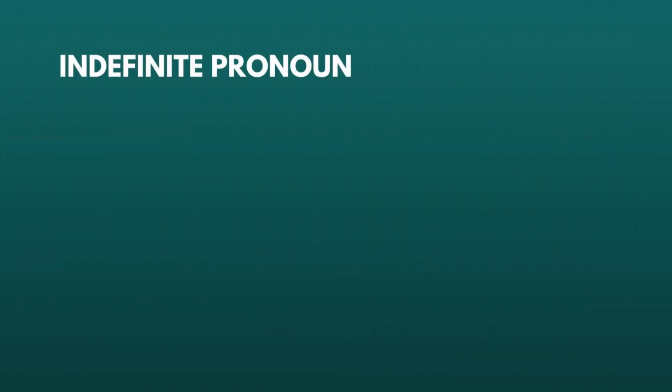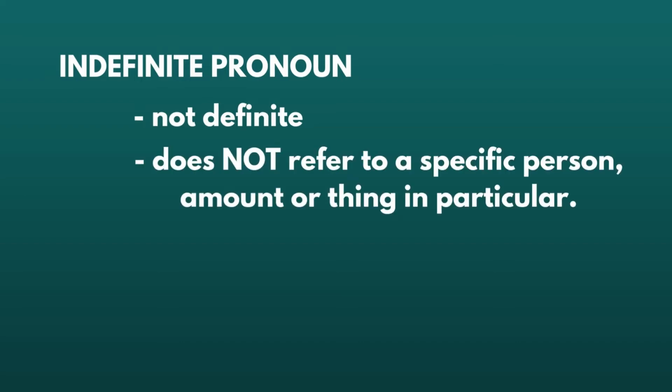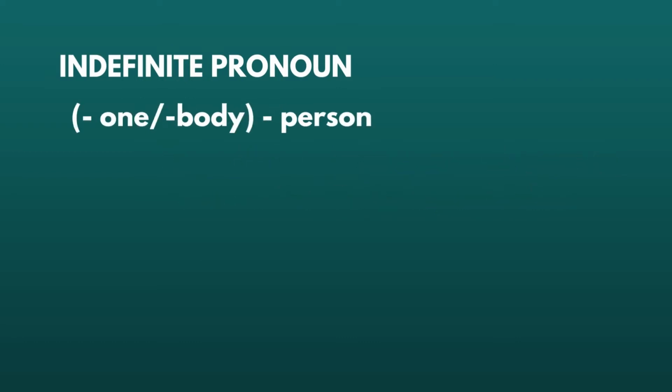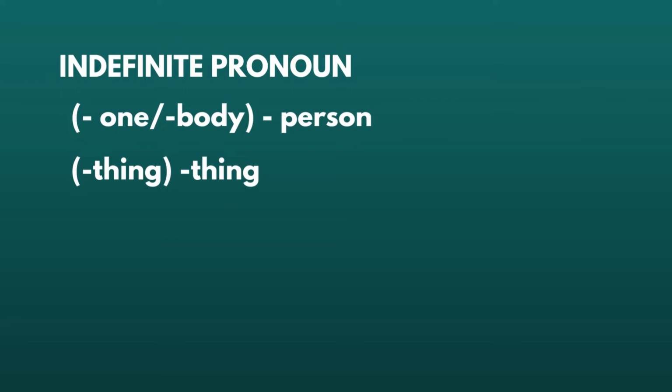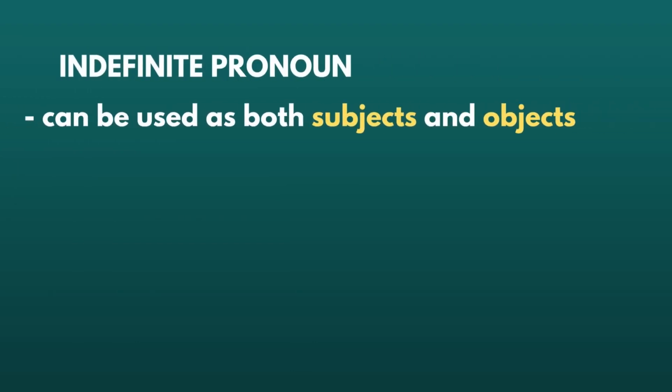Now let's start with the definition of indefinite pronoun. Indefinite means not definite, or does not refer to a specific person, amount, or thing in particular. An indefinite pronoun normally ends with one or body, which refers to a person. And when it ends with the word thing, obviously, it refers to a thing. Now, what are the functions of indefinite pronouns? They can be used as both subjects and objects.